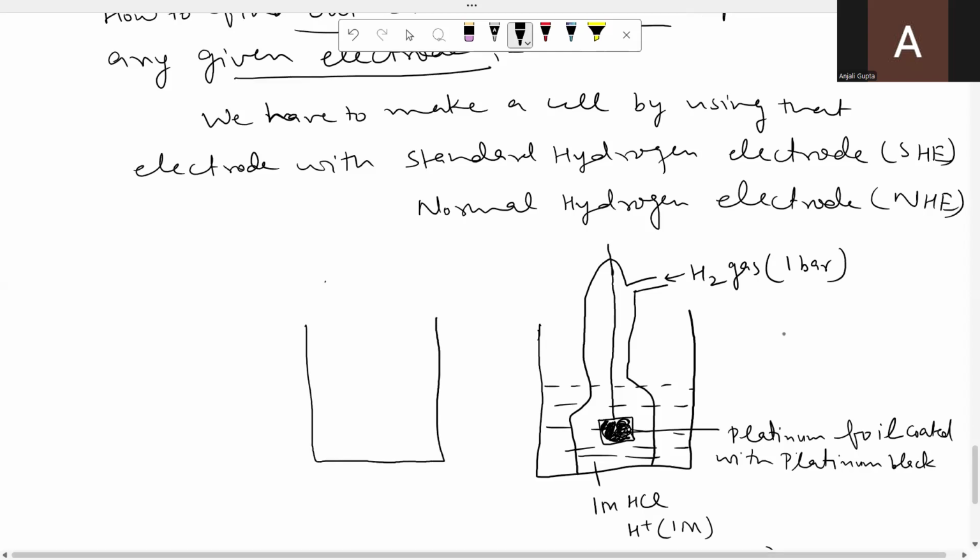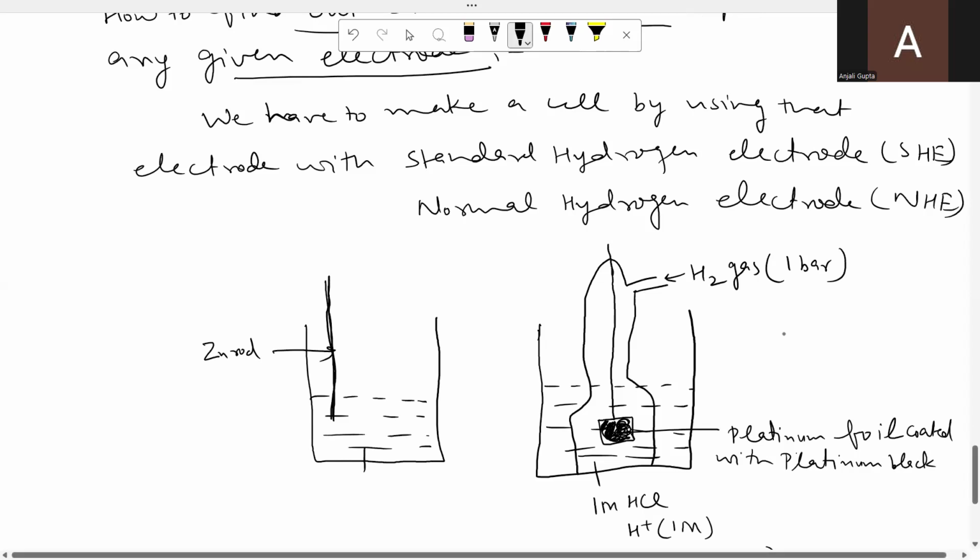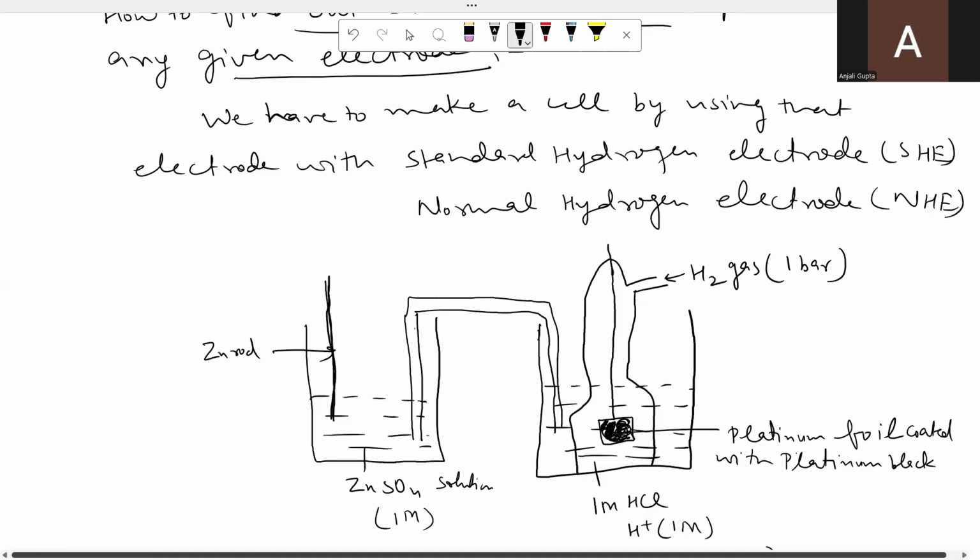Let us make the zinc electrode. What is a zinc electrode? As I just told you, any zinc electrode means a zinc rod, that is zinc metal, along with zinc ion concentration. For zinc ion concentration, I will take any salt solution of zinc. And the concentration should be 1M because we are talking about standard conditions. Internally, we will join them with the help of a salt bridge, to complete the circuit and to maintain electrical neutrality.